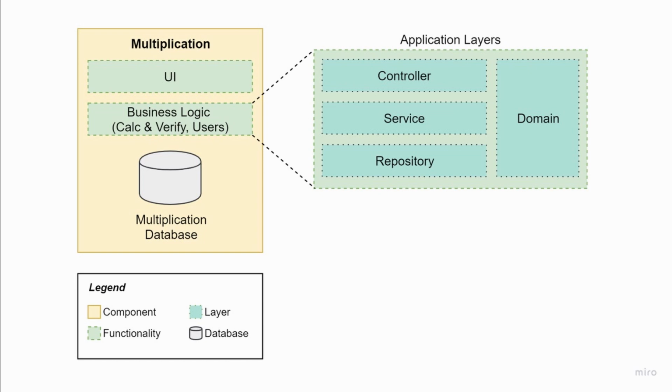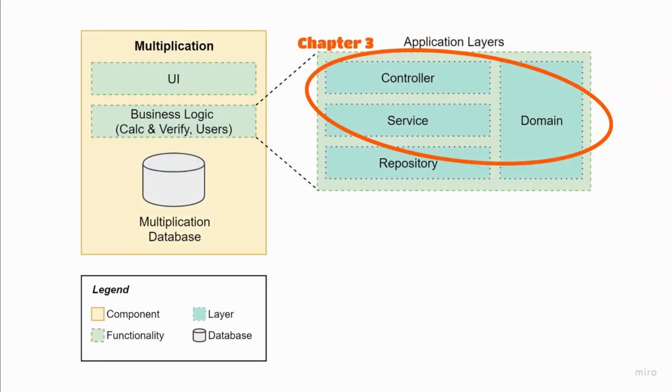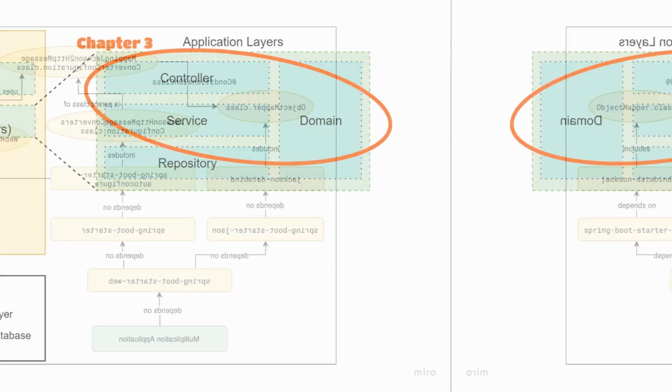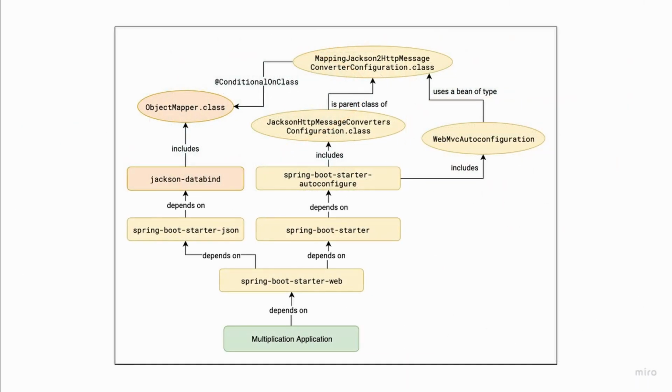Anyways, to respect a practical approach and a step-by-step guidance, the book builds this application in different stages. The first stage of the development happens in Chapter 3, where the book focuses on building the domain classes, the service layer, and the controller that will expose a REST API with JSON contents. And it is precisely this REST API JSON configuration that I use to teach you how Spring Boot auto-configuration works.